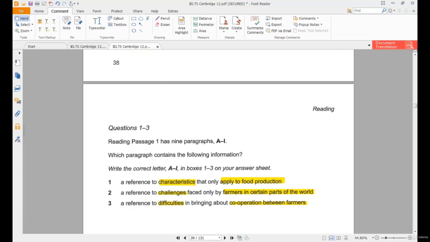Number 3 was very easy for me to find because I had already seen that information while doing the matching question. Number 1 and 2 I was able to answer very quickly because I just looked at the topic sentence to see if it talked about that subject matter, right? Again, most of the time when people waste time on the IELTS exam, it's because you're reading too much, right? And you're not applying strategy properly. But that's how you can save time and go faster, by doing it that way.